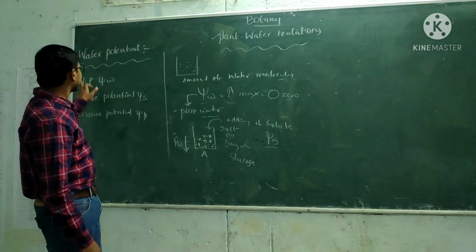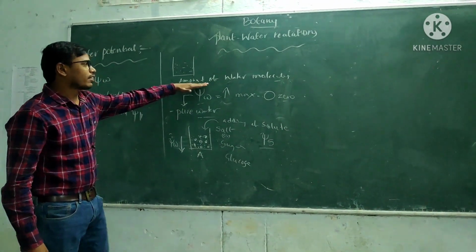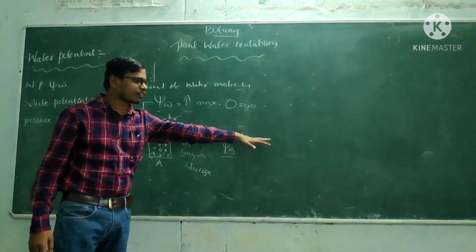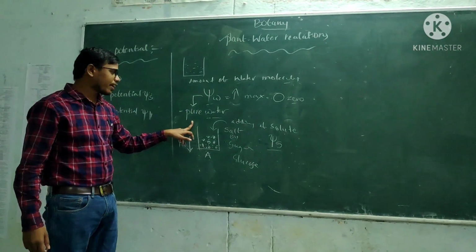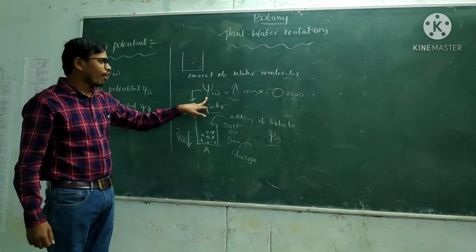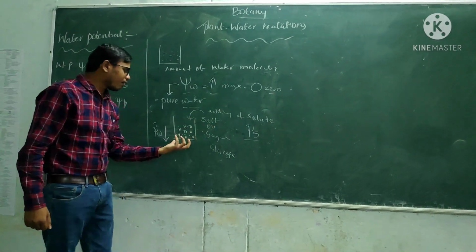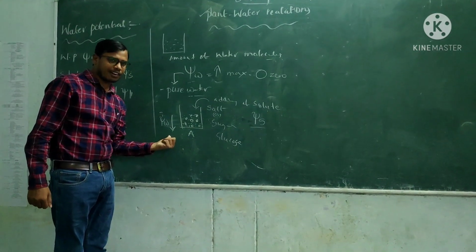First of all, we discussed water potential. Water potential is the amount of water molecules in a solution, indicated by psi w. When we observe pure water, it has the maximum water potential. Now if you add solute into a solution, the water potential decreases.